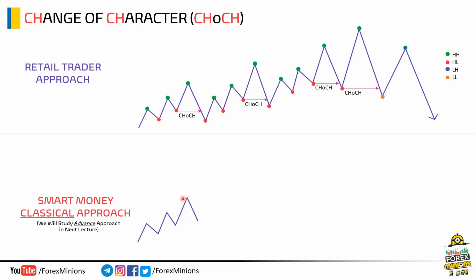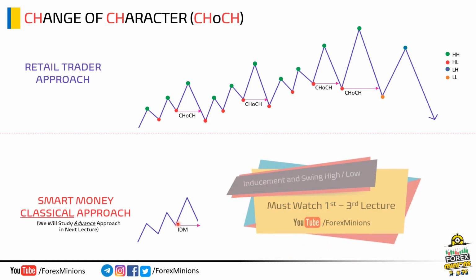Whenever an SMC trader maps out a structure, he always starts from the recent high. Now, as per this high, a smart money trader always looks to find the inducement level, which is a key level for structure mapping. So, for this high, note this red point, where is its inducement? Note this, the very first valid pullback on the left side of this recent high is our inducement level. We use the IDM notation to mark it.